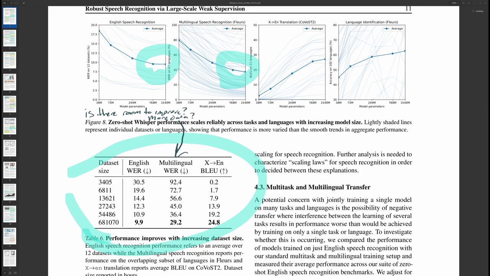So it's not really looking like if we just increase the model size that much is going to change there. This would begin to suggest, at least to me, that a larger model might improve the multilingual speech recognition and probably translation. But it seems like mainly it's going to come down to dataset size, which I think we can see already in Table 6. And this is also curious because there's actually way less data for those tasks, and yet it seems like those continue to improve as the model increases.